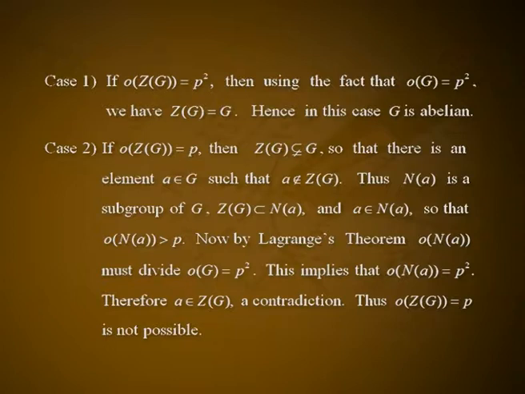Now, by Lagrange's theorem, order of normalizer of A must divide order of G, which is p squared. This implies order of normalizer of A is equal to p squared. Therefore, A belongs to the center of G, a contradiction. Thus, order of center of G equal to p is not possible. Hence, only Case 1 is possible and hence G is abelian. This completes the proof.